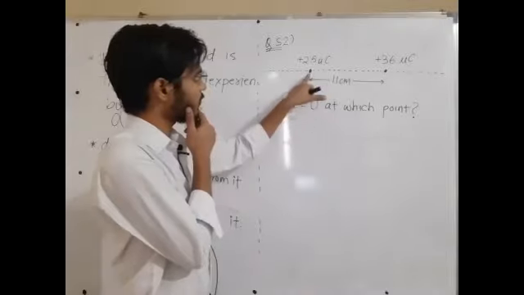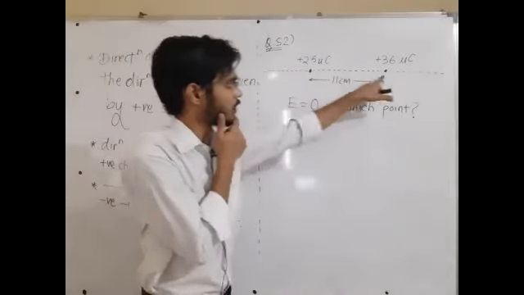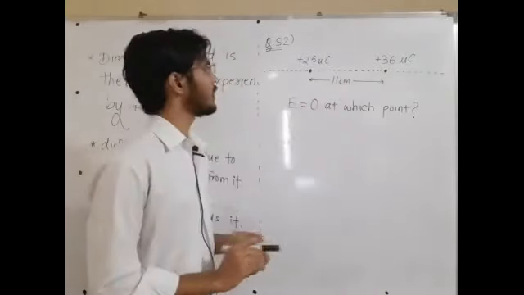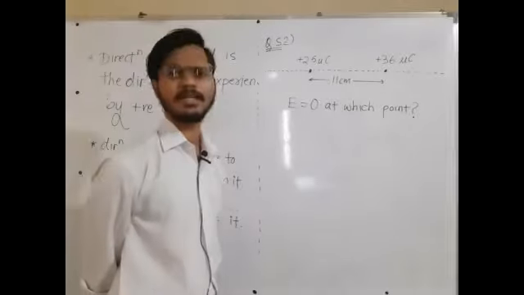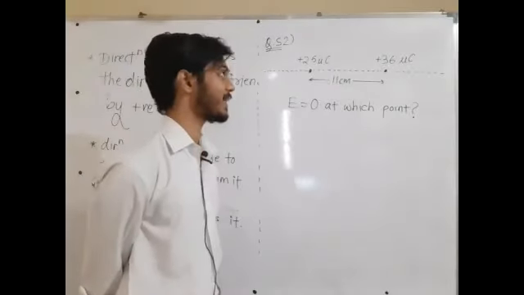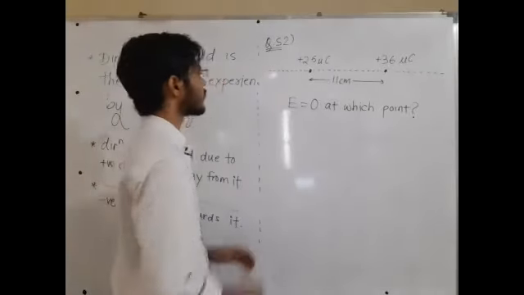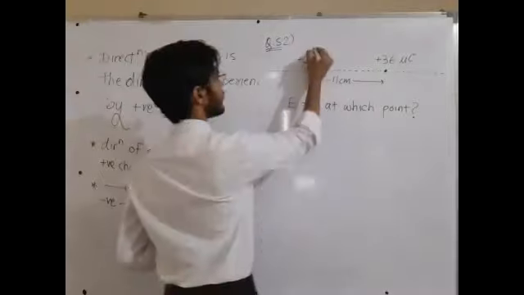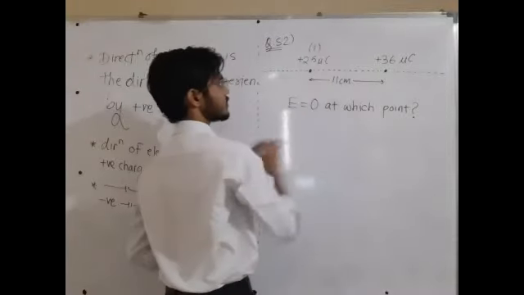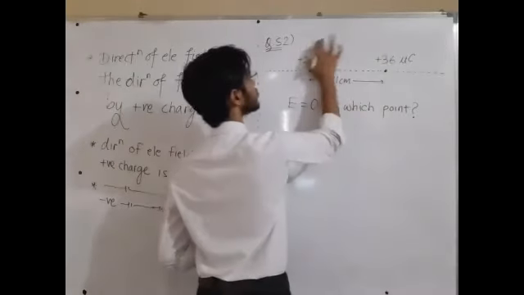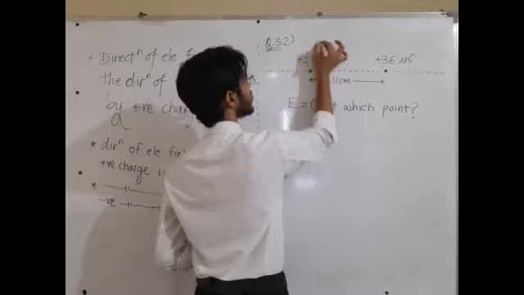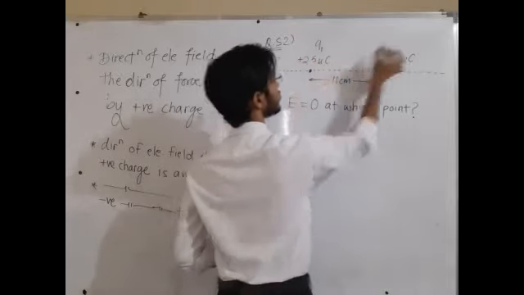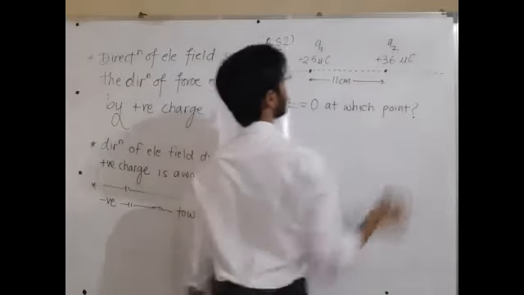Now what is the electric field due to this and what is the electric field due to this? Instead of saying what is the electric field, let us first decide the directions. Let me call this the first charge system, charge 1, Q1. It is a point charge. This is a second charge.